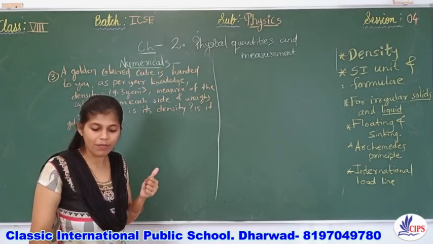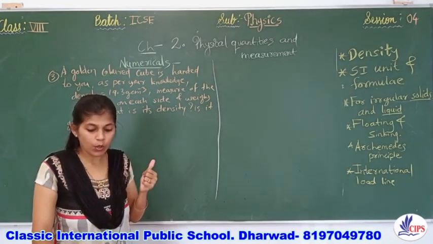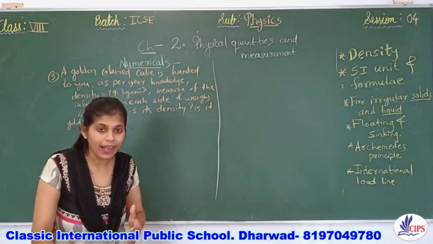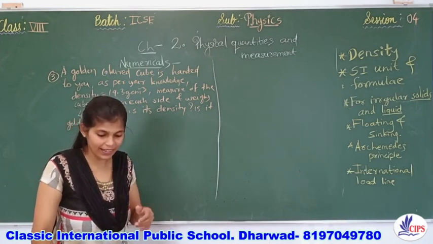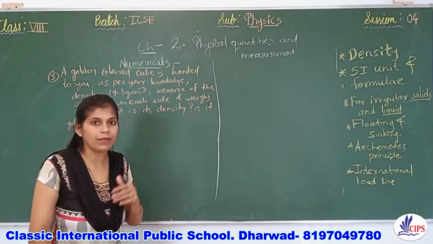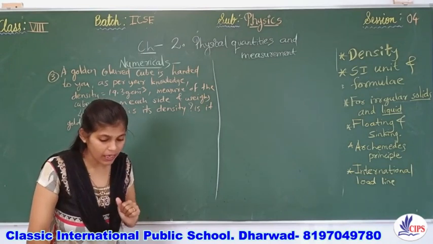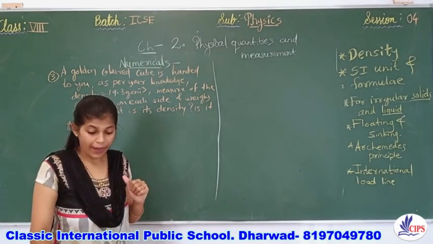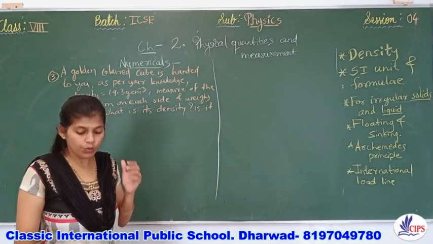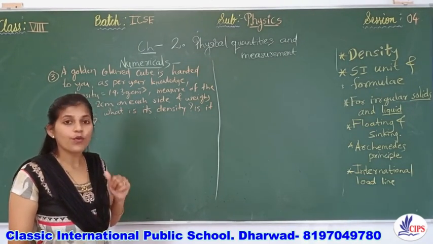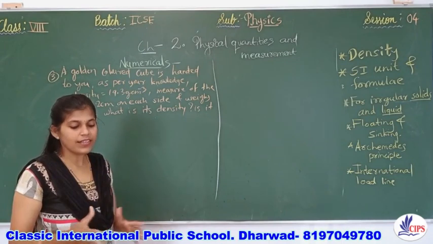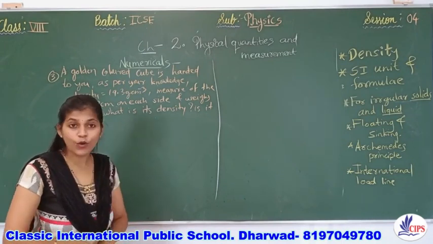You pull out your chemistry textbook and look up gold in the mineral table and read that its density is 19.3 gram per cubic centimeter. You measure the cube and find that it is 2 centimeter on each side and weighs 40 gram. What is its density? Is it gold?